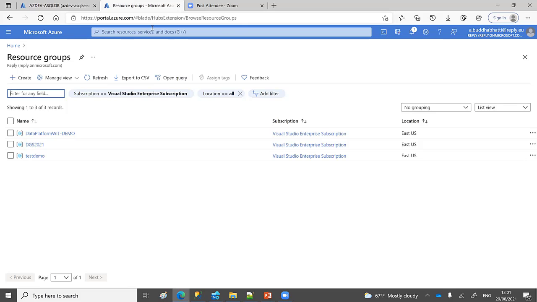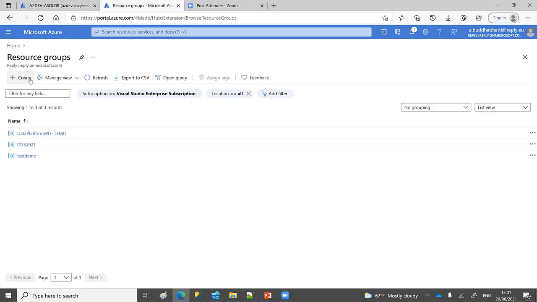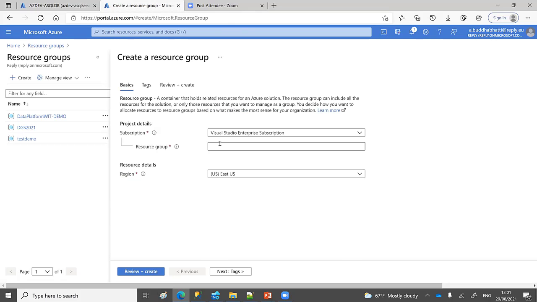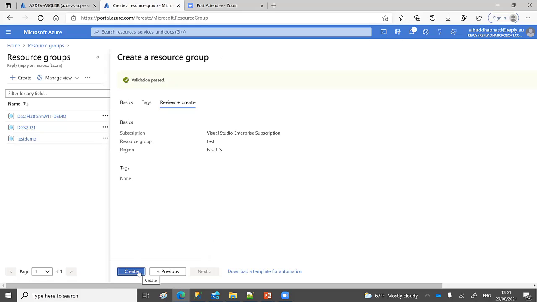Once you have a subscription, you just need to create your resource group. You need to go to Resource Groups, and it's very simple to create one. You can type your resource group name, and that way it will create a resource group for you.